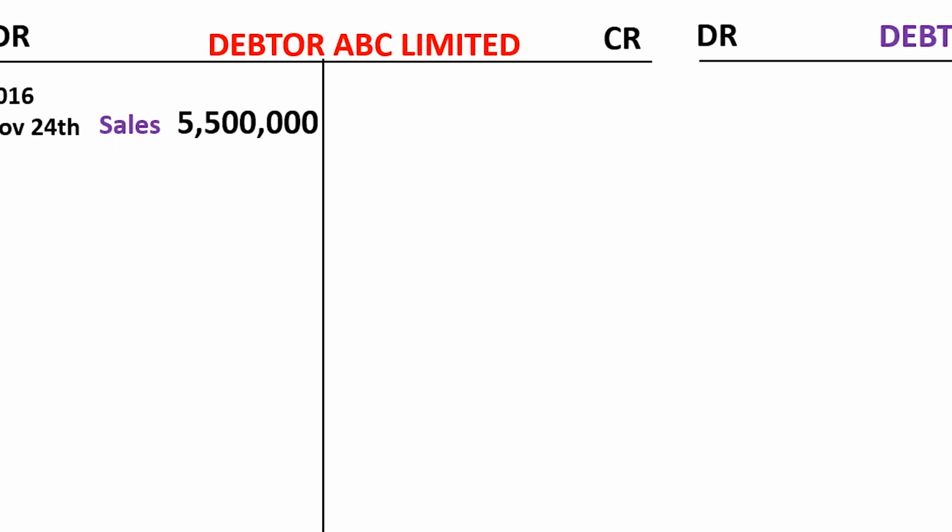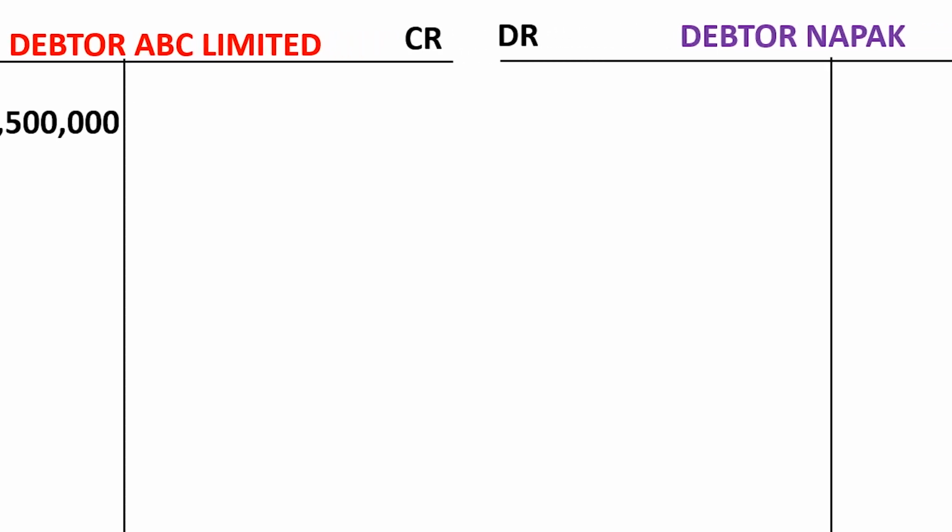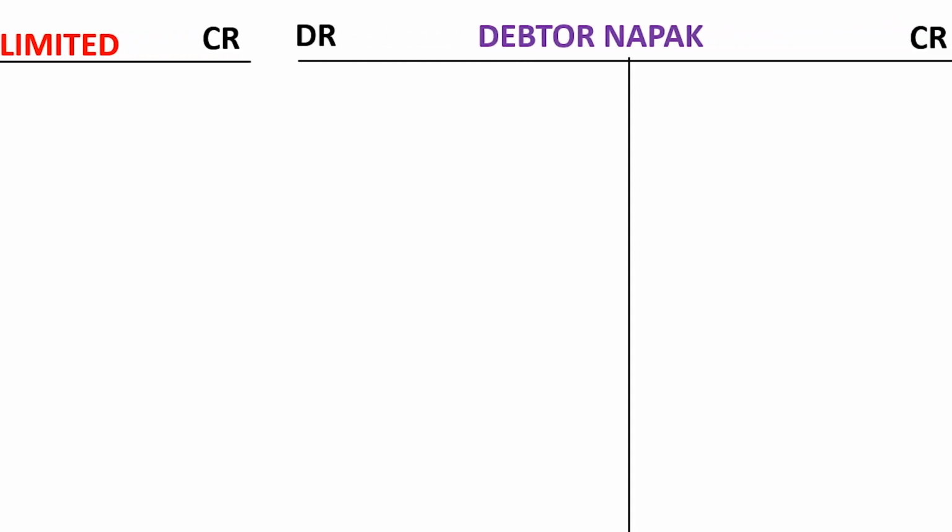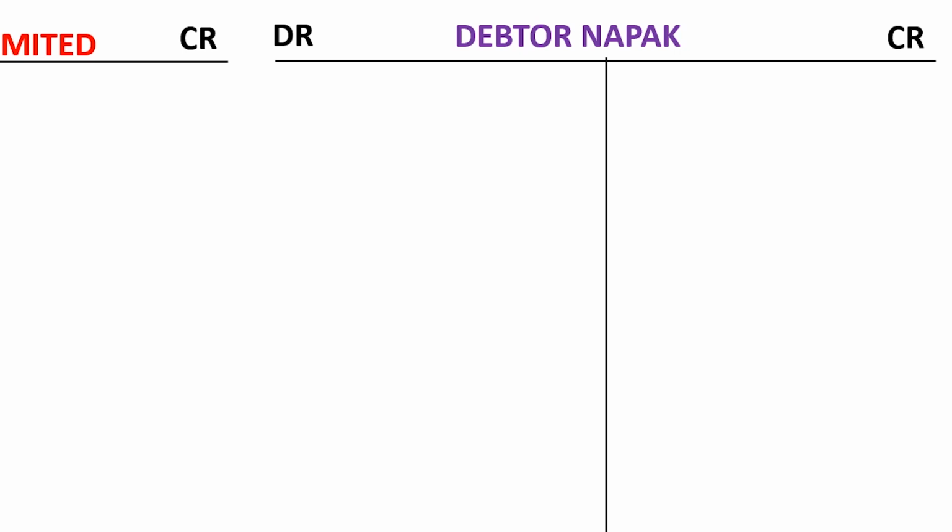The same thing is true for debtor Napak Enterprises, which also has a debit balance of 3,800,000. These are the amounts that are supposed to be paid by these debtors to Abim Limited.